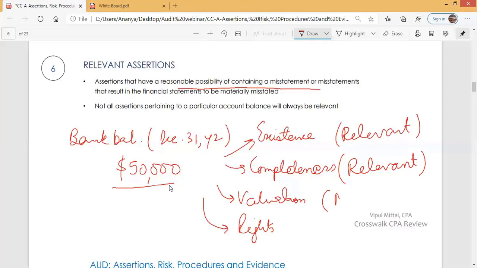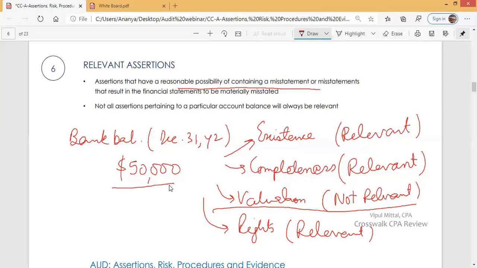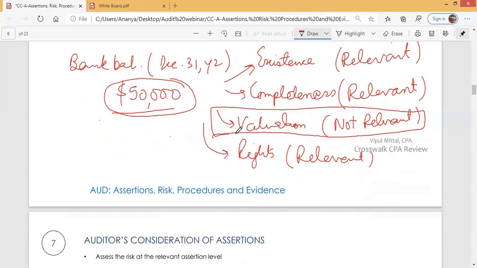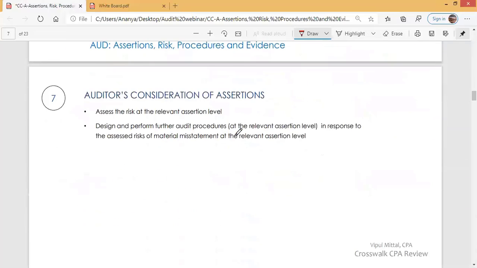There is no question regarding valuation. This is not a relevant assertion. Management asserts that they have right to this $50,000. There are no claims against this. Yes, this is relevant. So auditor will check these assertions. But regarding valuation, it is not that relevant to the auditor because there is no question regarding valuation. The possibility of a misstatement in this assertion does not exist. There is no possibility that it is misstated. If you have any questions, please ask me.